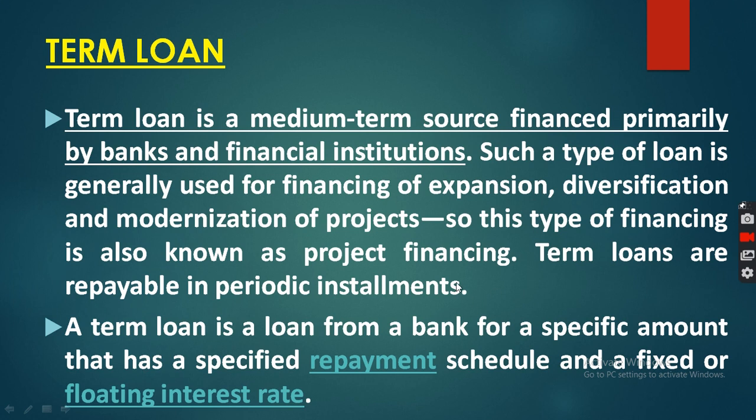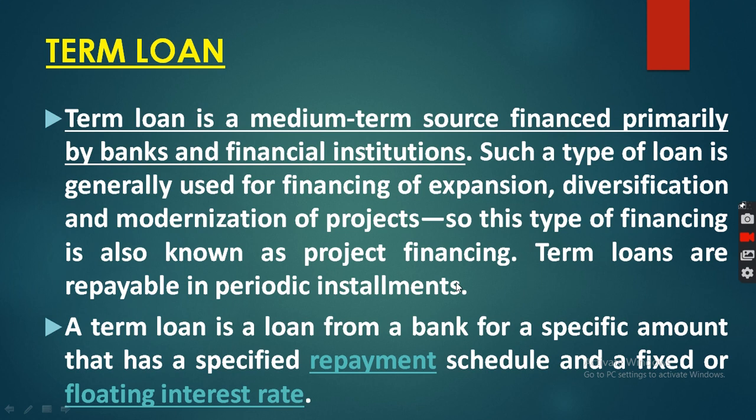So a term loan is a medium term source of finance provided primarily by banks or financial institutions. Whenever a company needs finance for future expansion, future diversification, modernization of a project, at that time the company has to take a borrowed amount from the bank or financial institution.